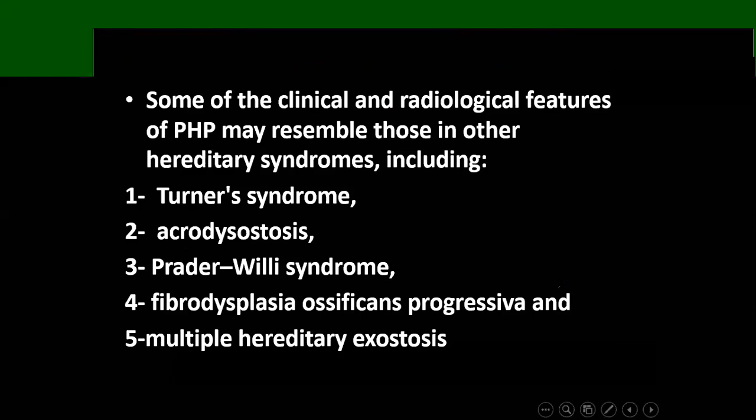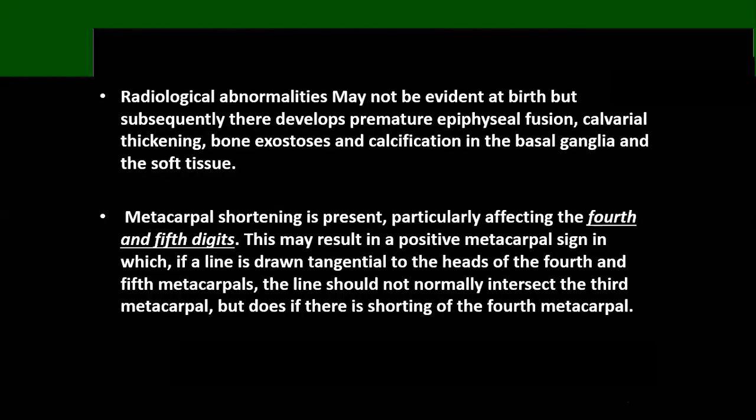Some of the clinical and radiological features of pseudohypoparathyroidism resemble those seen in other hereditary syndromes. So it's not that easy to differentiate whether this case is a pseudohypoparathyroidism or some other syndromes like Turner syndrome, acrodysostosis, Prader-Willi syndrome, fibrodysplasia ossificans progressiva, and multiple hereditary exostosis. These syndromes can have features similar to pseudohypoparathyroidism. The radiological abnormalities at birth could not be seen. At birth, everything can be normal or looks normal.